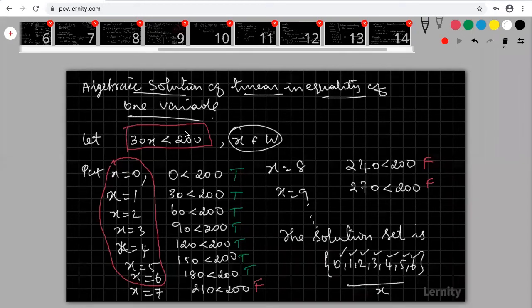Again, I am explaining. Let us take this inequality and my x belongs to whole numbers. Put x is equal to 0, 1, 2, 3, 4, 5, 6, 7, 8, 9. Up to this, my answer is true. 210 not less than 200, false. 240 less than 200, false. So for these values only, this statement is true. Therefore, the solution is those values of x making the given statement true. Put those values in one set. That set is called my solution set.